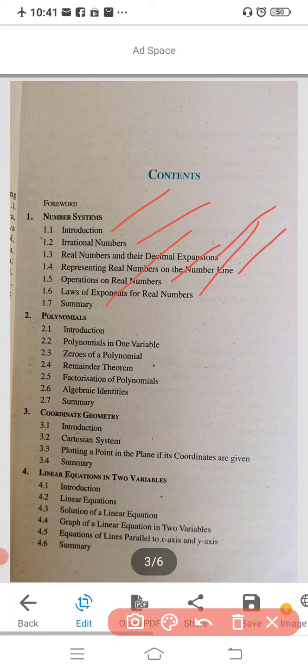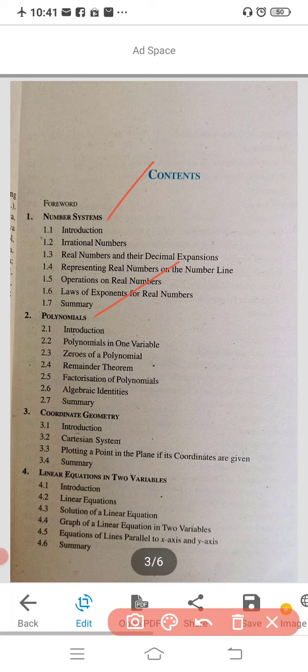All the introduction part and the number system you are going to study in detail when we start with the next video and the next online class. This video is just an introduction to your textbook for this year. After that you are going to study polynomials, which is the algebra part, while the number system is the arithmetic part.